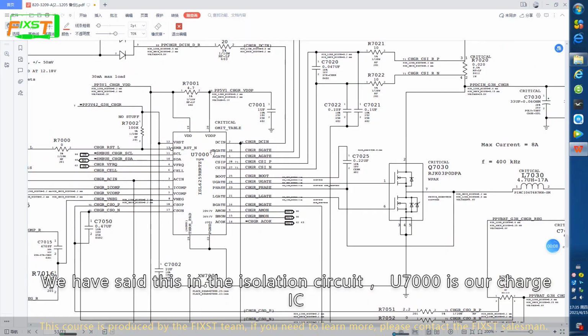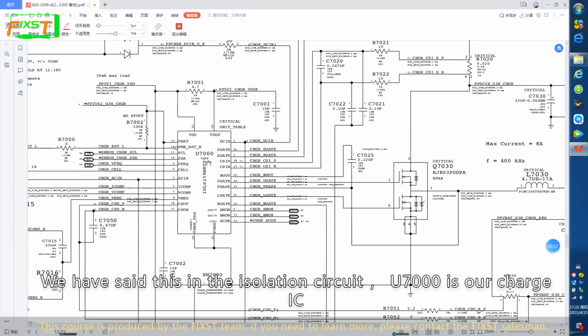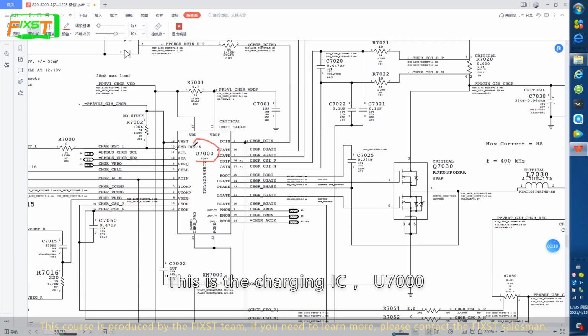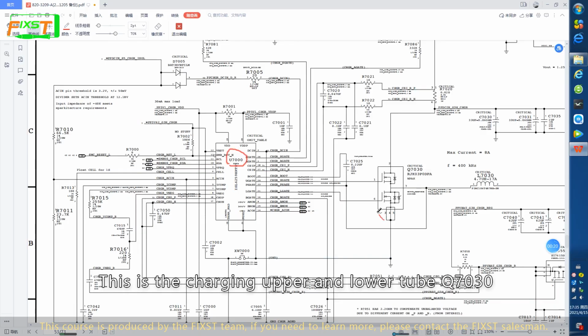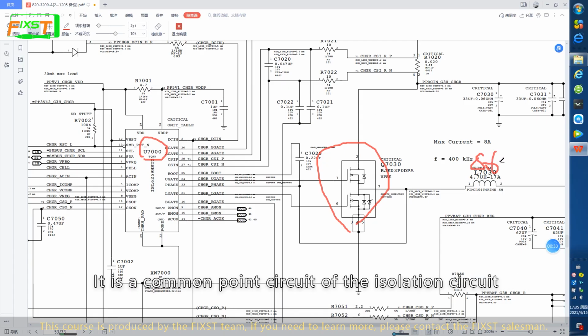We have to set this in the isolation circuit. U7000 is our charging IC. This is our charging IC, U7000. This is the charging upper and lower tube, Q7030. L7030 is a large charging inductor. It is 8.6 volt. I have talked about it before. It is a common point circuit of the isolation circuit.